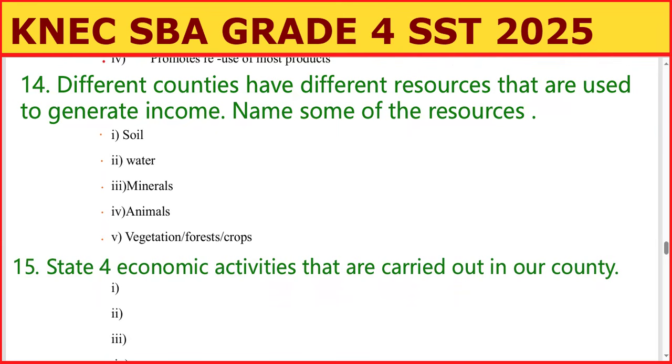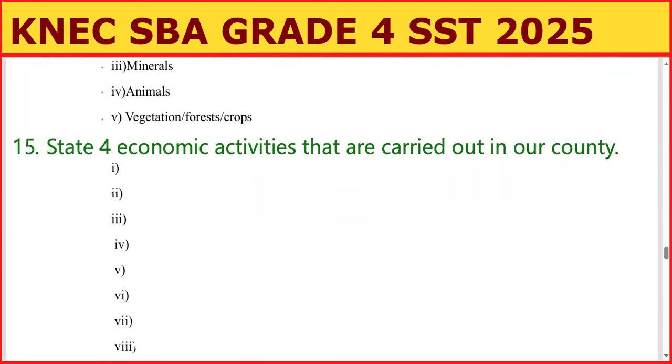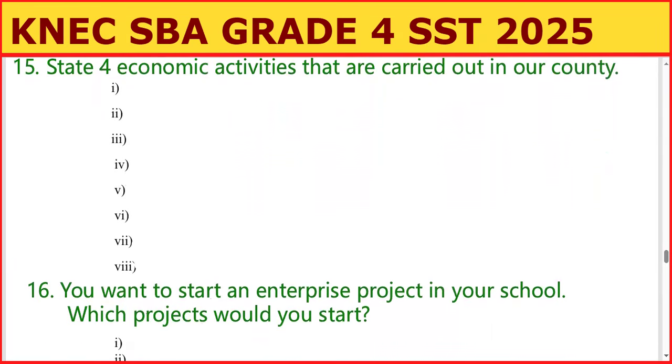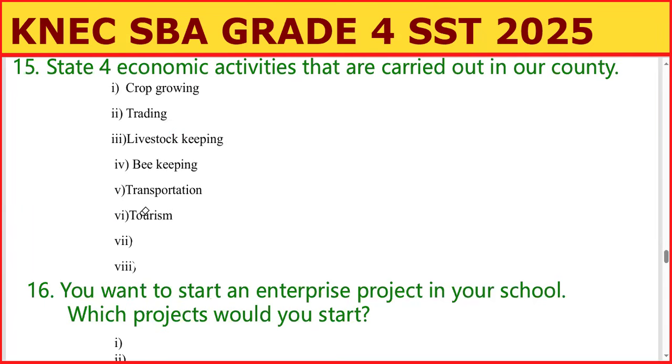Question number 15. State 4 economic activities that are carried out in your county. Can you remember the economic activities when you are doing your area? Those are the economic activities. You can list as many as possible. For example, when people are keeping poultry, you say poultry farming. We have crop growing, trading, livestock keeping, beekeeping, transportation, and you can write tourism.